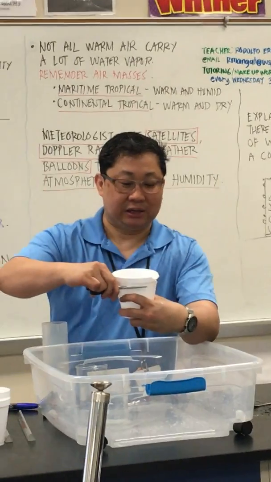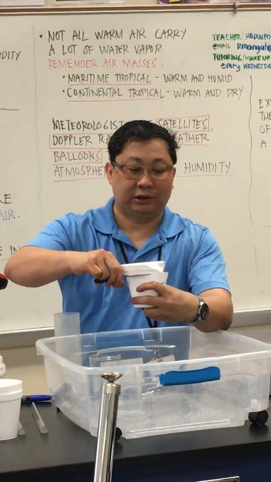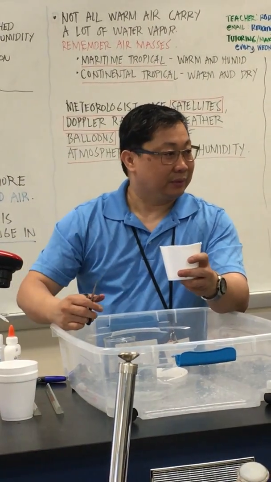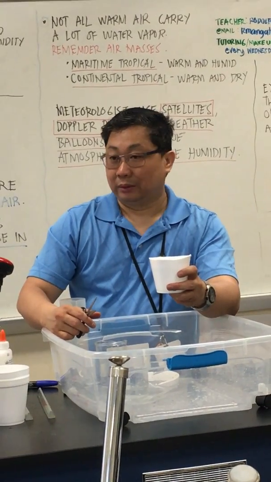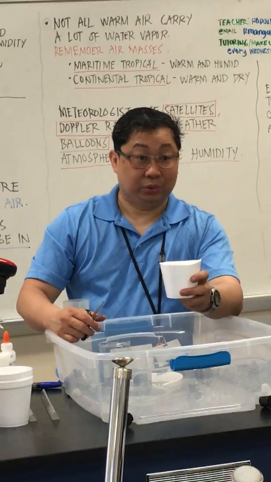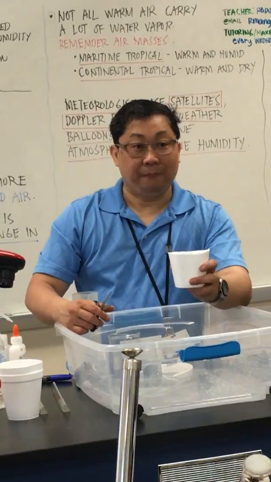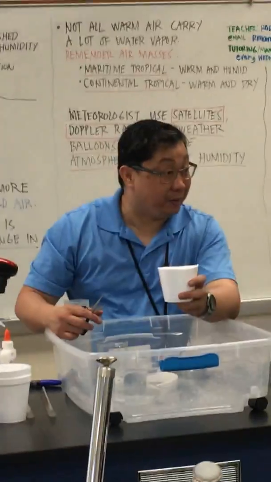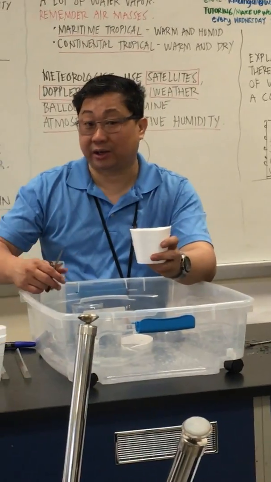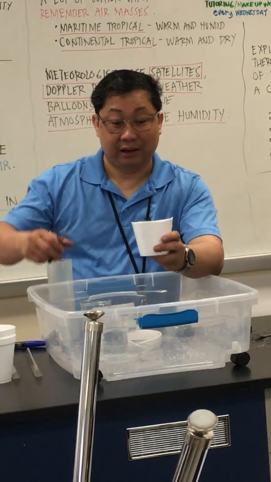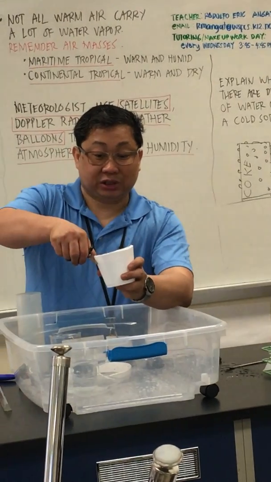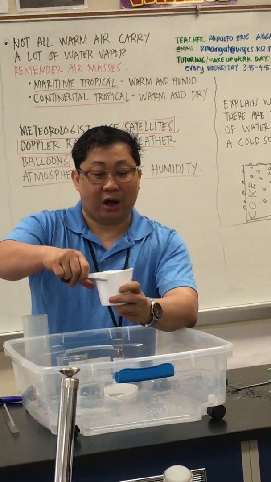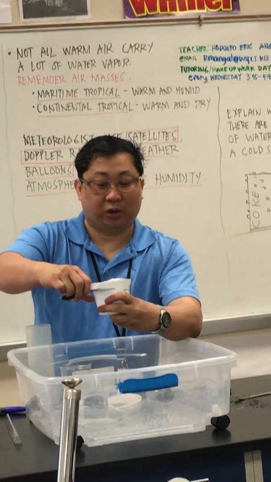That means the air can hold less water. So that's it. From 32, the temperature decreased to 25. Of course, these are just random numbers, but as long as they're decreasing. The temperature decreased to 25.